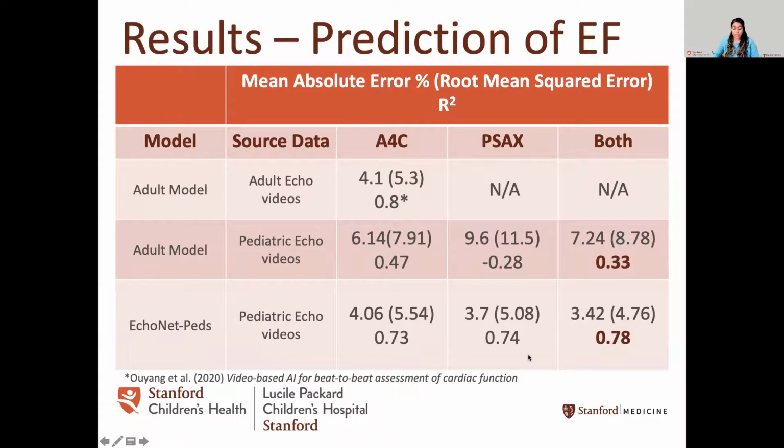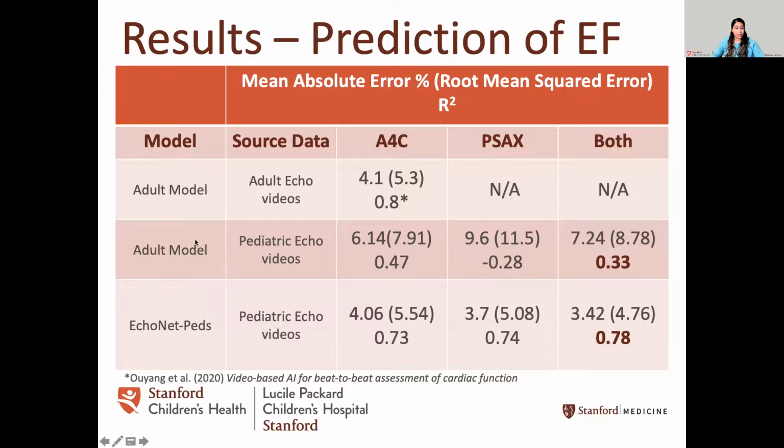Turning to the ejection fraction prediction, which is the most exciting part, we looked at comparisons for a few different things. In the top row, we pulled the data from the original EchoNet dynamic, or the adult model published by Ouyang et al. in 2020. And this shows that the mean absolute error, which is a corresponding value to inter-observer variability, was about 4.1%. The R-squared, which shows the correlation to the human annotation, was good at 0.8.